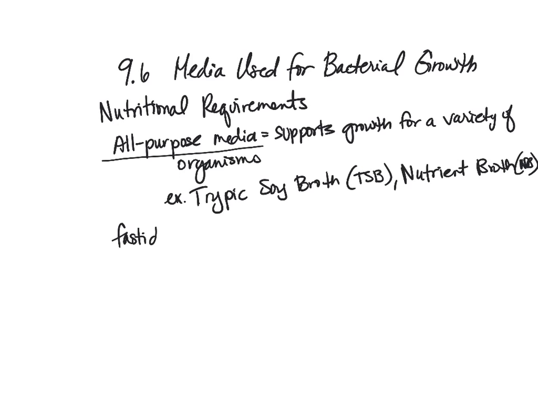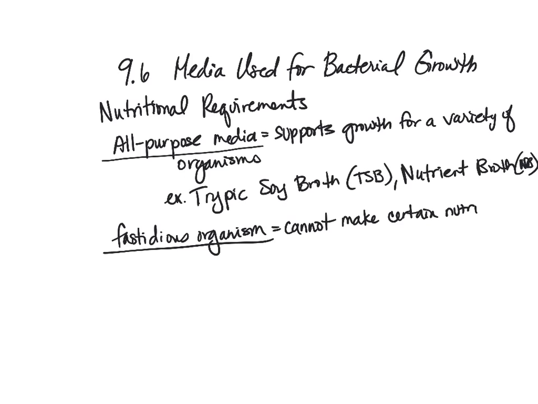A fastidious organism is an organism that cannot make certain nutrients. So we have to get them to those organisms in the broth or in the medium.